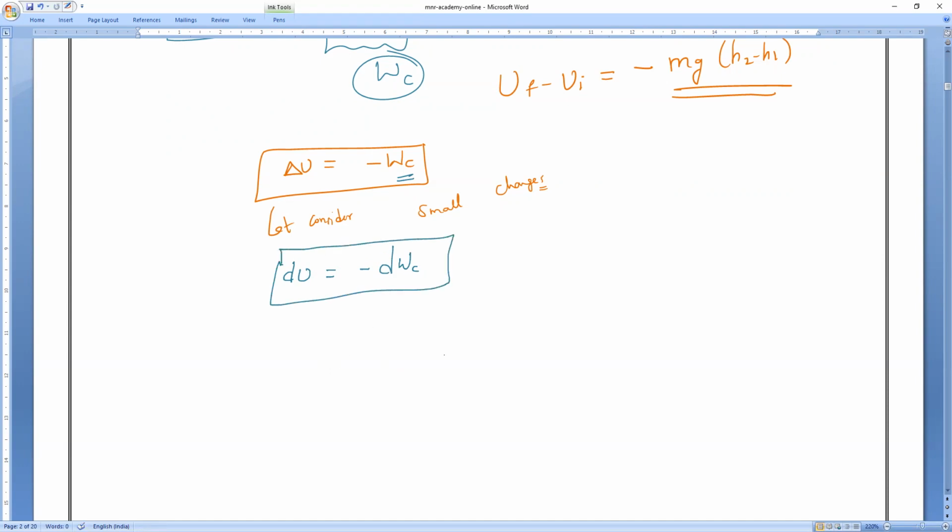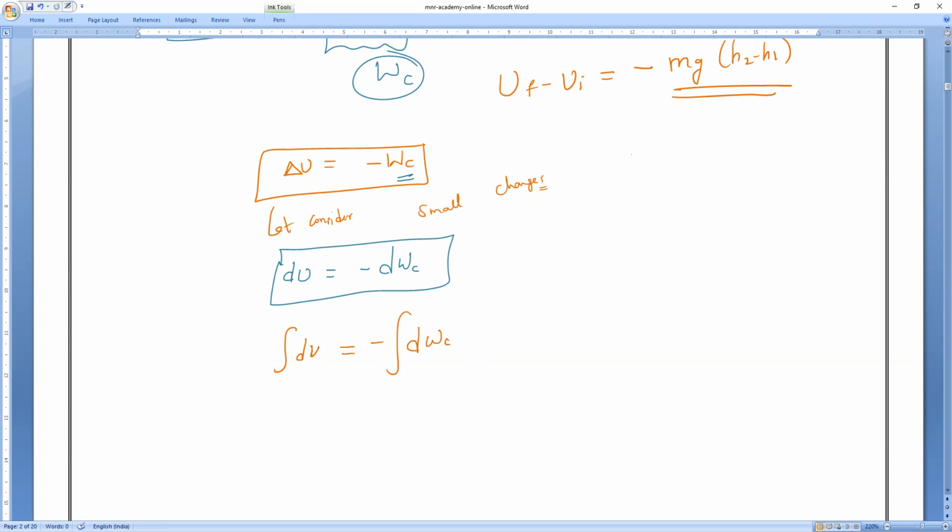If I want to find the total work done, what should I do? Again, a mathematical tool: integration. So integration of dU is equal to minus of the integral of dW, the work done by conservative forces.